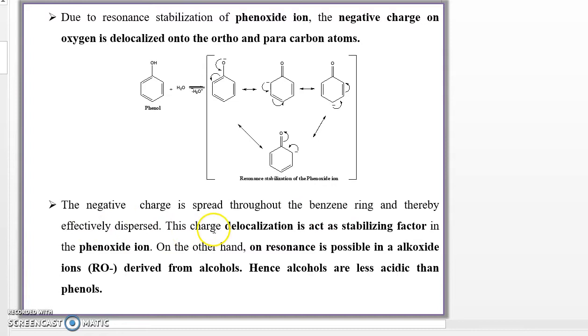This charge delocalization acts as a stabilizing factor in the phenoxide ion, but on the other hand, no resonance is possible in the alkoxide ion derived from the alcohol. Hence, alcohols are less acidic than phenols. In simple language, the alkoxide ion does not give any resonance, but the phenoxide ion does. Hence, the phenoxide ion is more acidic as compared to the alkoxide ion.